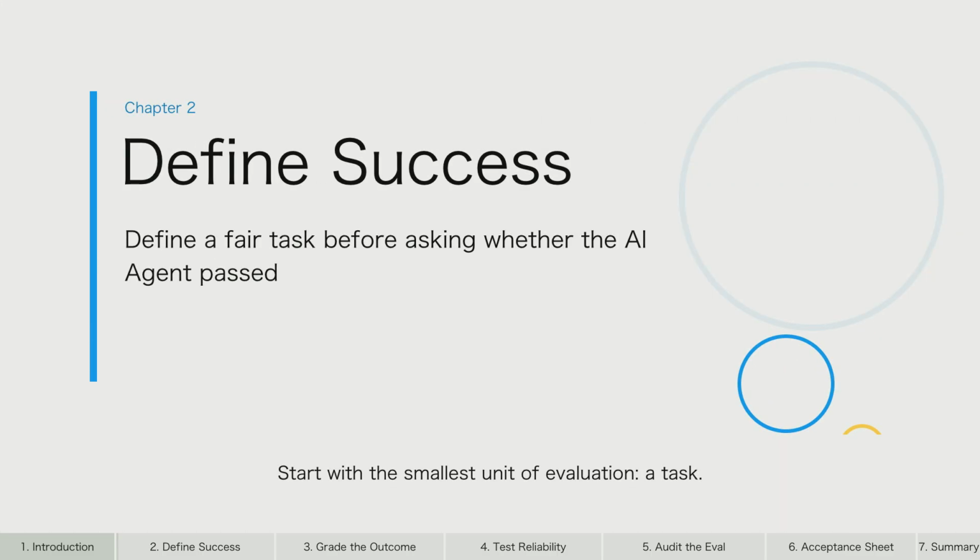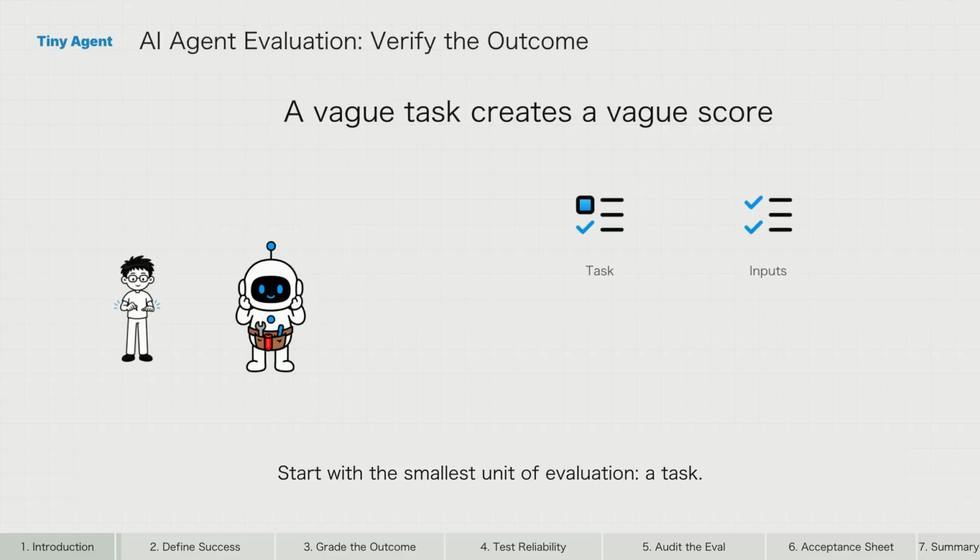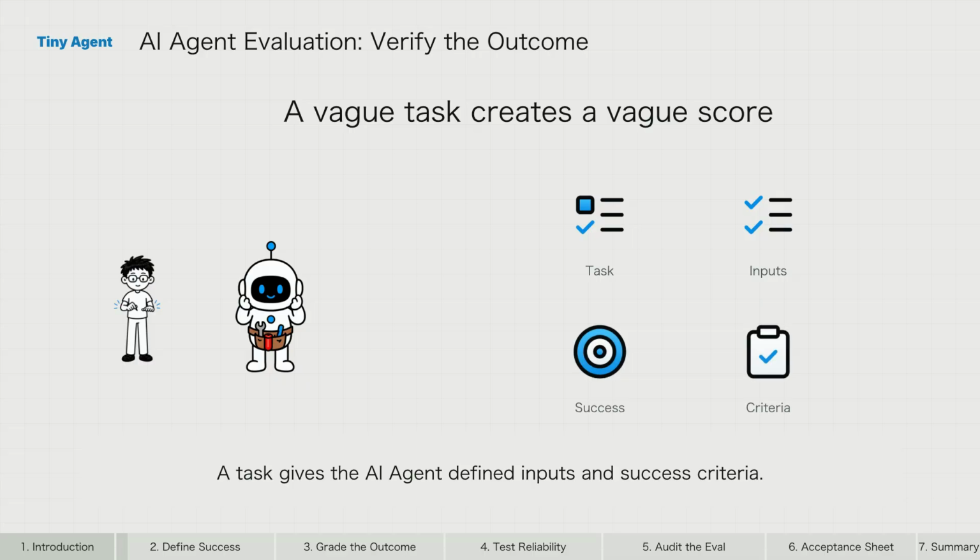Start with the smallest unit of evaluation, a task. A task gives the AI agent defined inputs and success criteria. One attempt at that task is a trial, and a collection of related tasks becomes an evaluation suite. The distinction matters because a vague request produces a vague score. If two domain experts cannot independently decide whether the task passed, the specification is not yet ready to measure. The agent should know what it must produce, where the result belongs, and which constraints are essential.